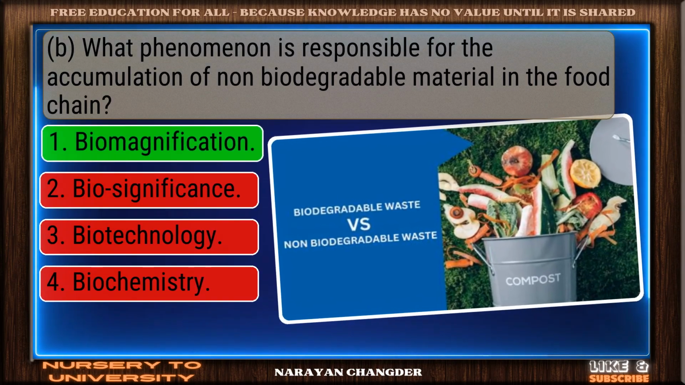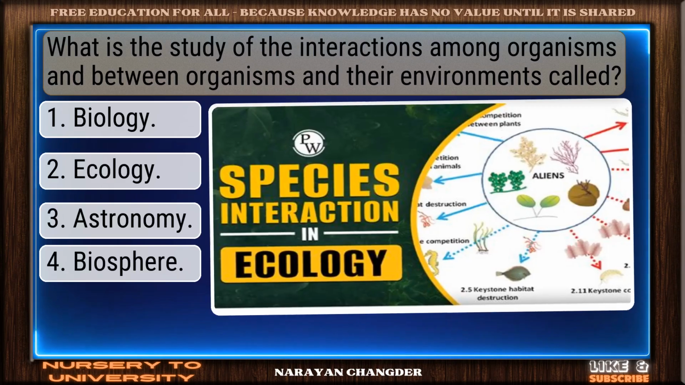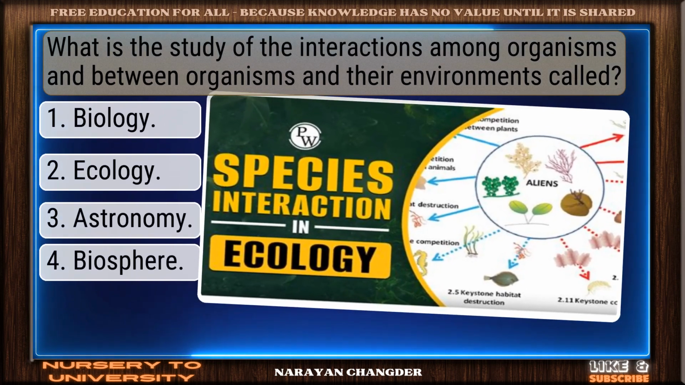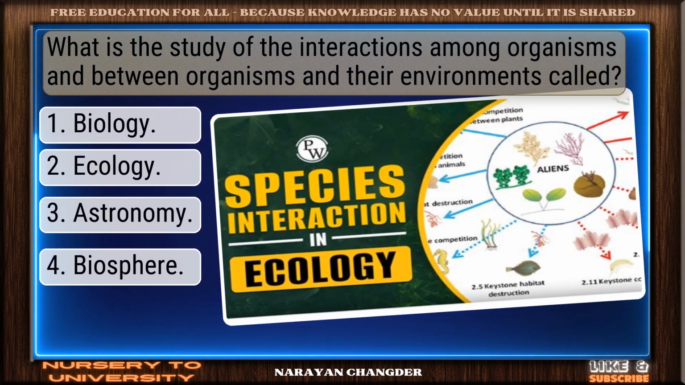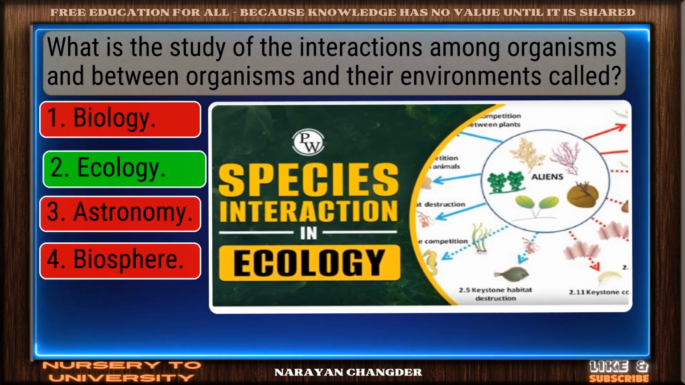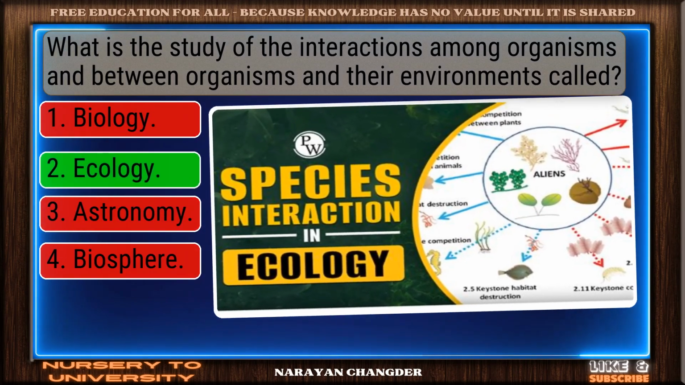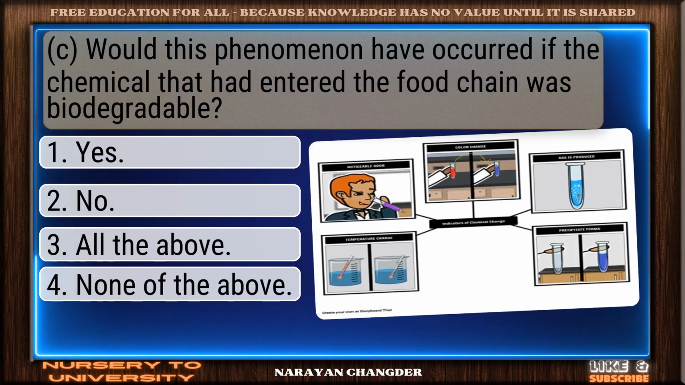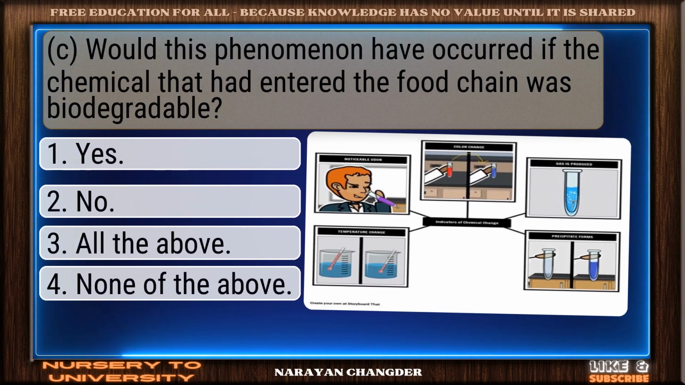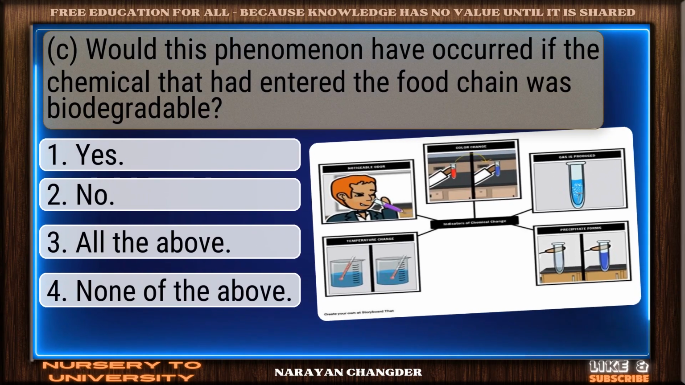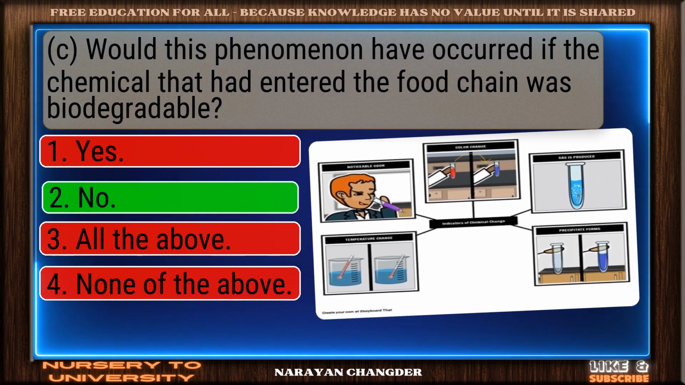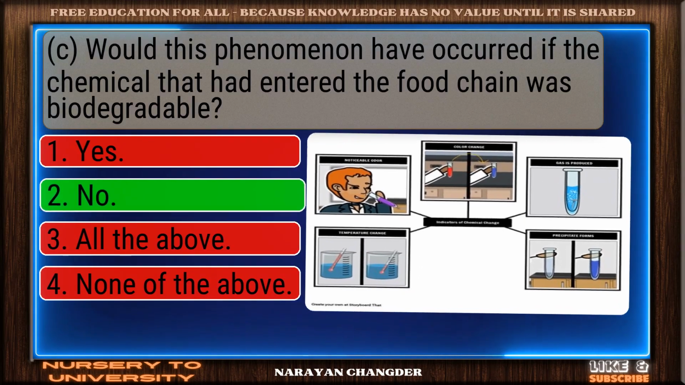Valid point. Biomagnification is true. What is the study of the interactions among organisms and between organisms and their environments called? Exactly. Ecology makes sense. Would this phenomenon have occurred if the chemical that had entered the food chain was biodegradable? Excellent choice. No is right.